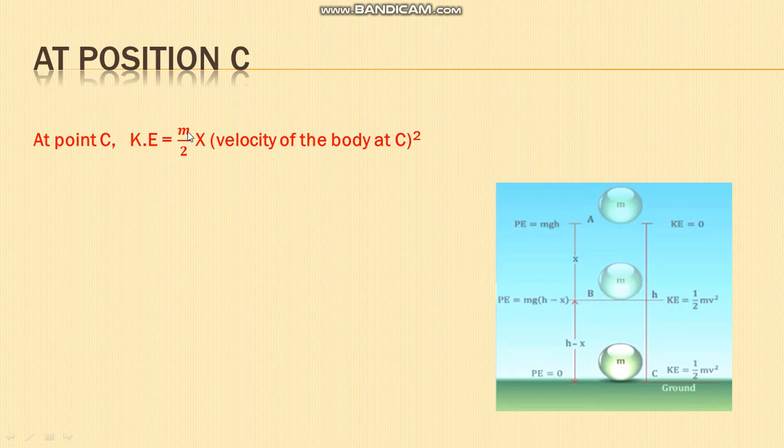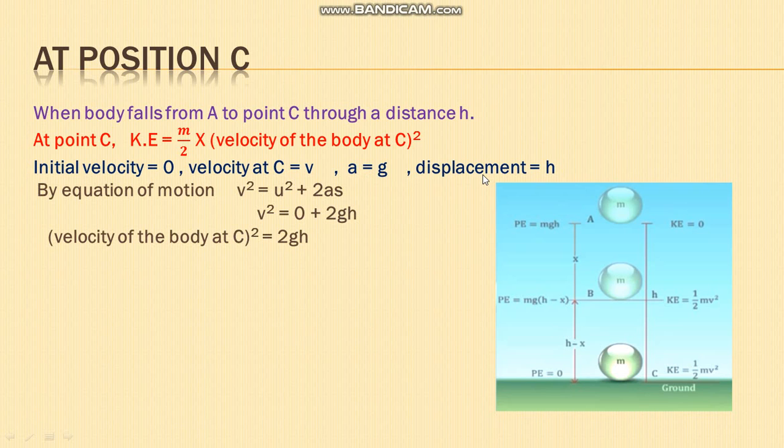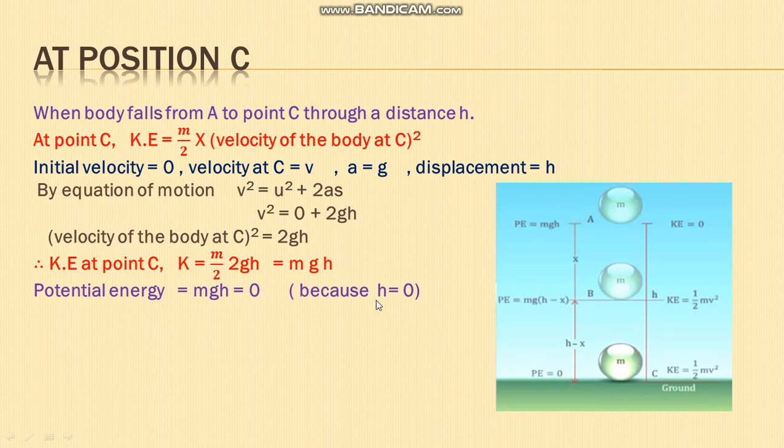Kinetic energy is half m v squared. By the equation of motion, the initial velocity is 0, the velocity at C is v, acceleration is g, displacement is h. So v squared equals 0 plus 2gh. So kinetic energy is mgh, and potential energy is 0 because h is equal to 0.